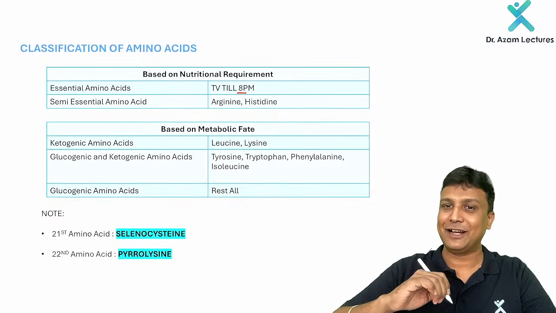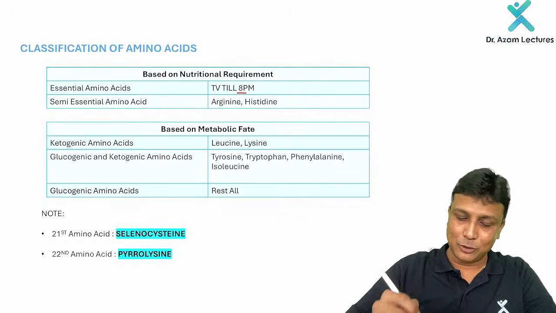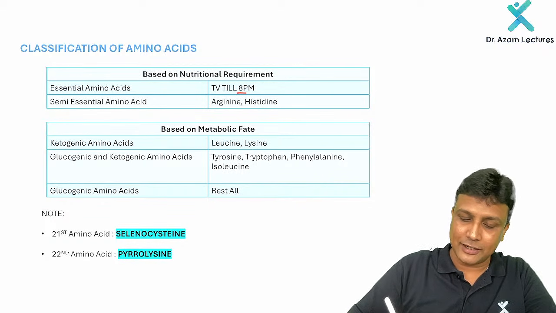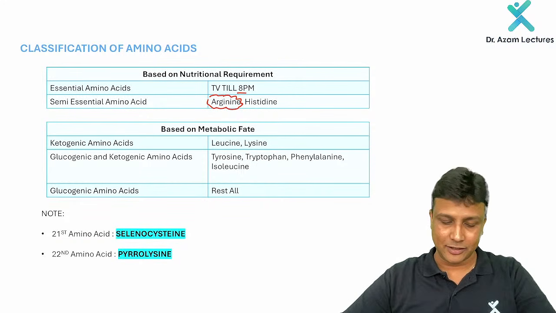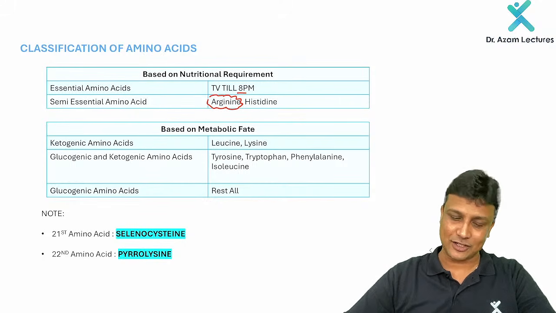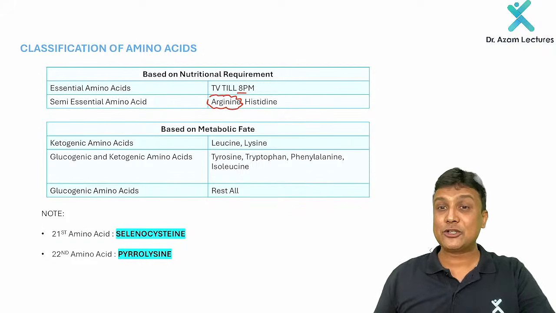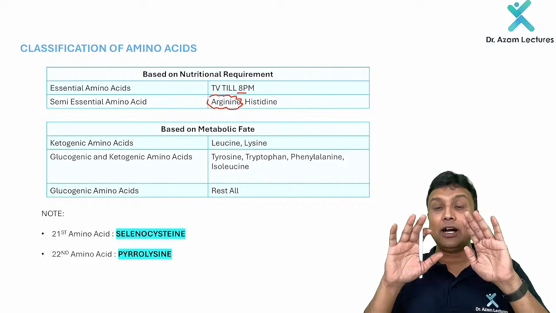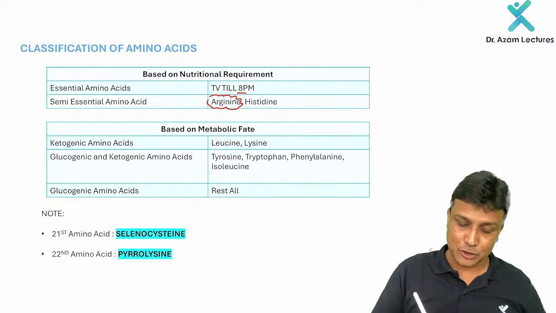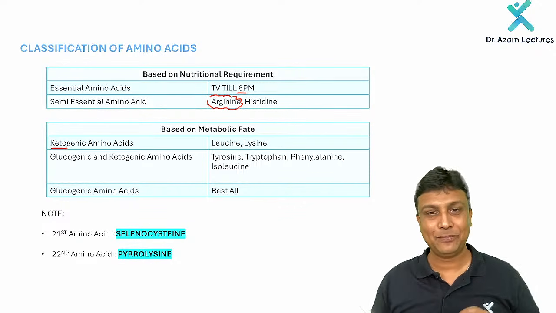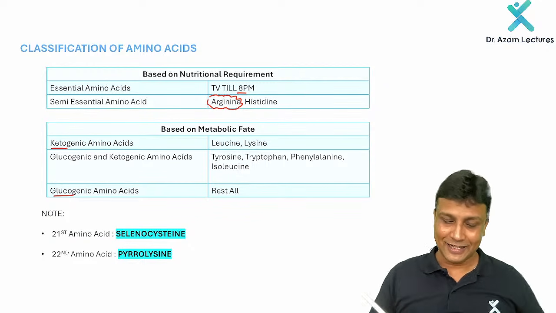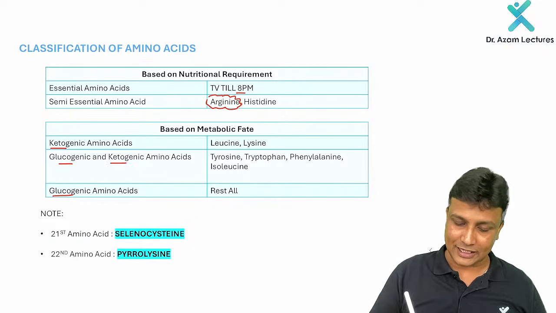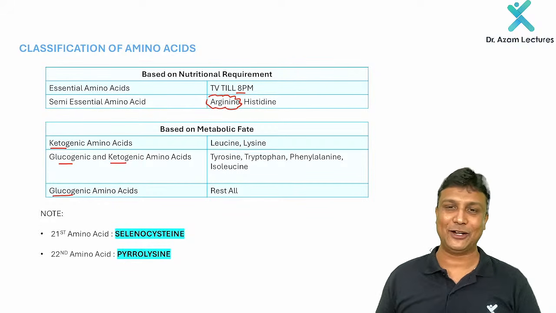But in one of your exams, both the options were given. When both the options are given, remember, arginine will be the better option, sir. And after that, please don't remember the other one. All the rest of the amino acids will be non-essential amino acids, sir. Now, next one is based on the metabolic fate. Some amino acids will undergo metabolism to form ketone bodies, ketogenic amino acids. Some will form glucose, glucogenic amino acids. And then some will form both glucose and ketone bodies, glucogenic and ketogenic amino acids.